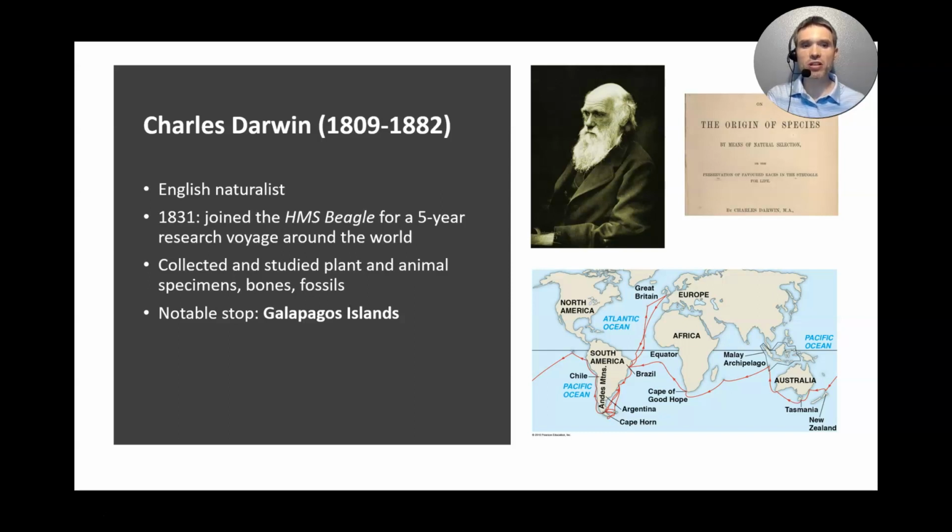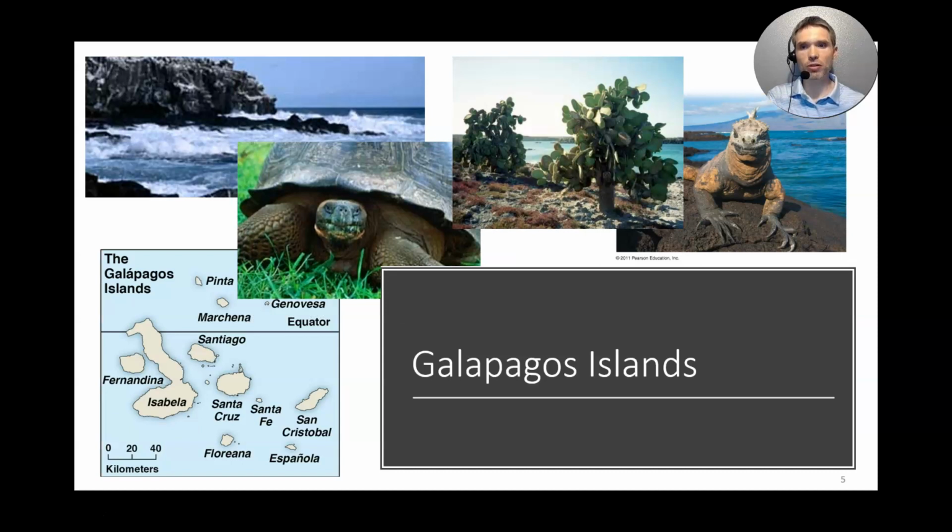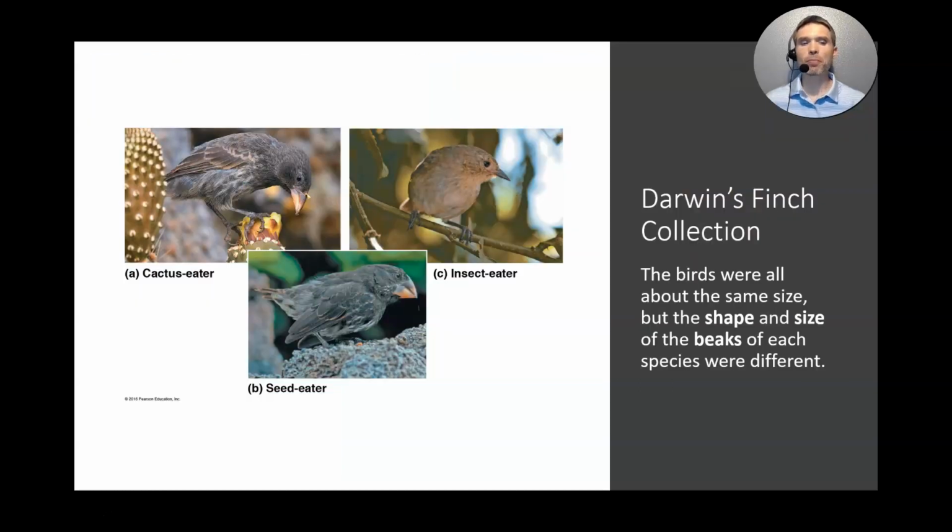But while he was in South America, they made a quick pit stop to the Galapagos Islands. The Galapagos Islands are a relatively new collection of islands just off the coast of Ecuador, formed by volcanic activity. Because they're a relatively new landmass, the animals there were fascinating to Darwin. He saw tortoises, plants, and lizards, things that he had never seen before while he was in South America. But what really caught his eye were the birds.